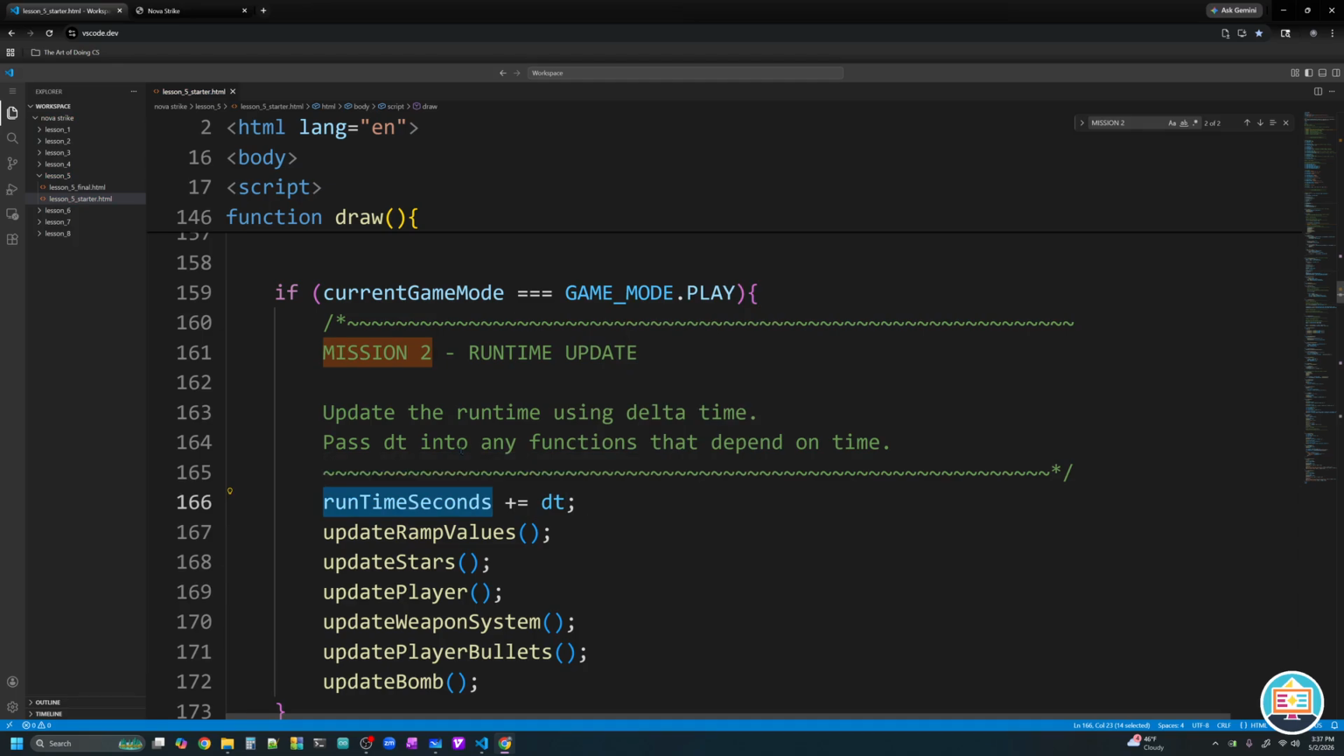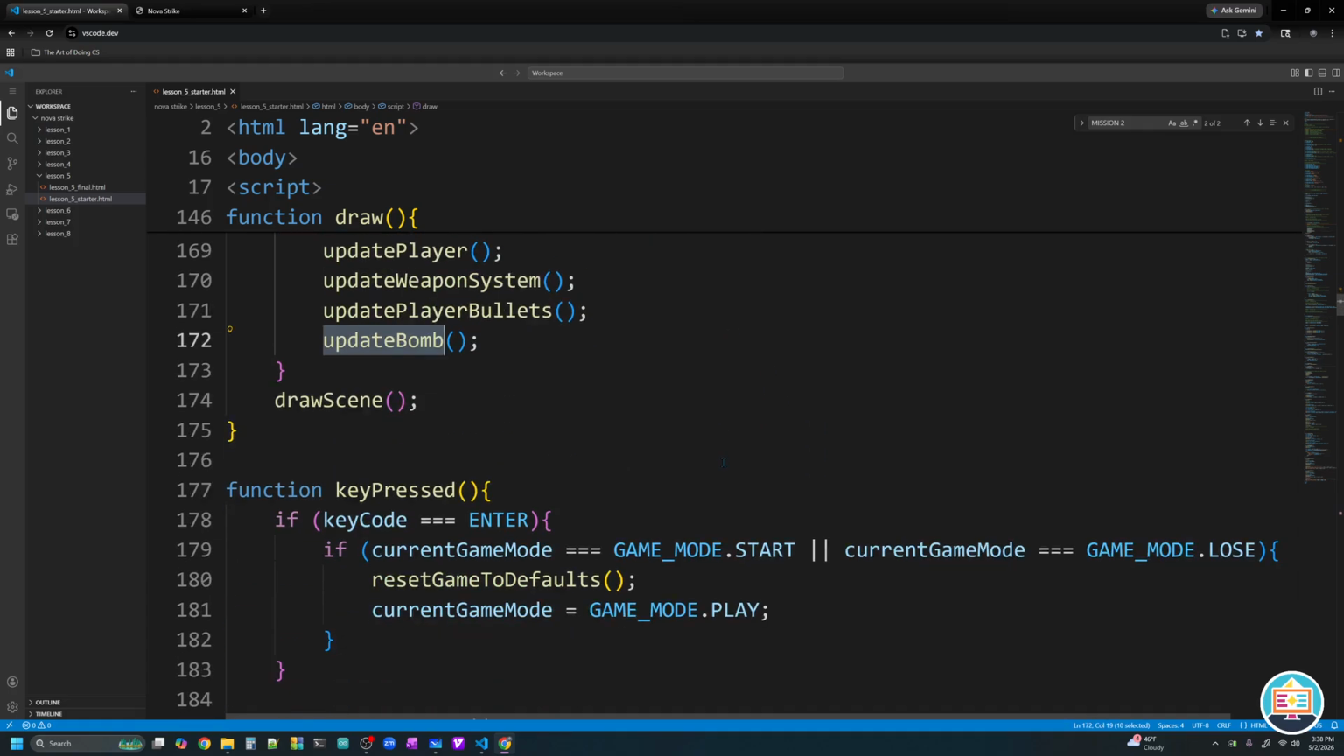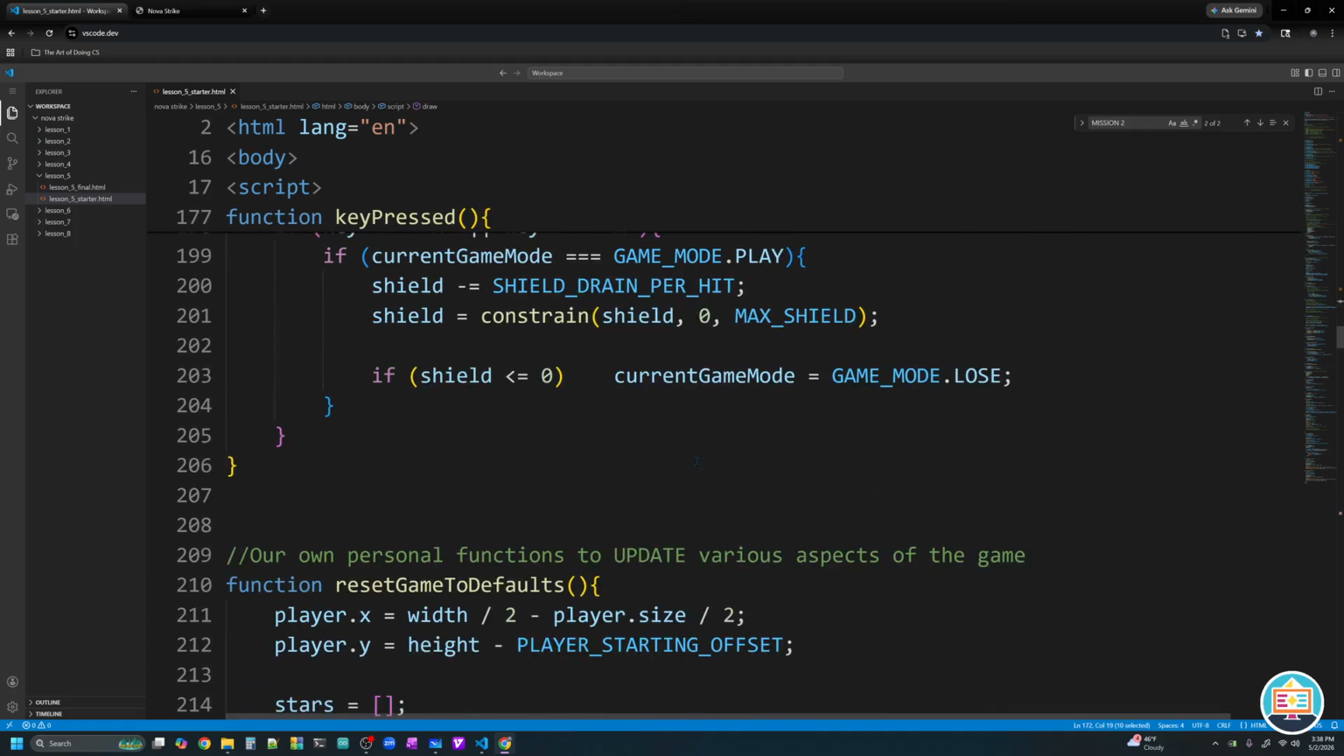But then there's a second part to this mission. It says pass dt into any function that might depend on time. So I got a lot of functions in here. Update ramp values, update stars, update player, update weapon systems, update player bullets, update bomb. Let's go see what functions might need dt.